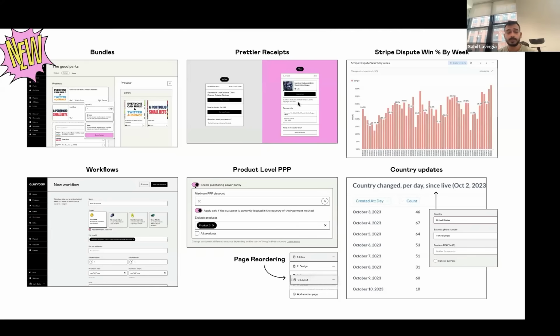We shipped bundles in Q4. Bundles is now live. It's done about $300,000 in volume. Actually, we shipped it around Jan 1, Connor, something like that.